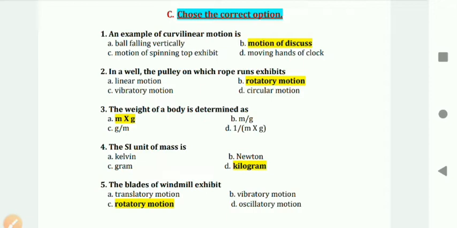Fifth, the blades of a windmill exhibit, option C, rotatory motion. So this is all about choose the correct option. Answers: first, motion of discus. Second, rotatory motion. Third, m into g. Fourth, kilogram. And the last one, rotatory motion.